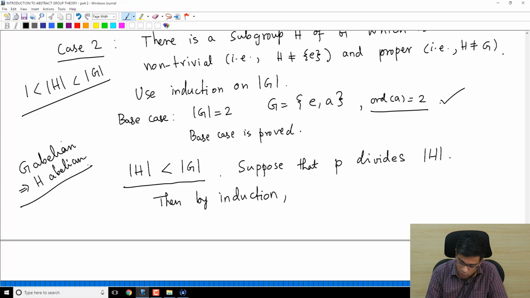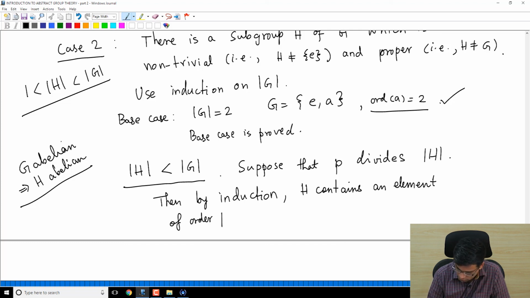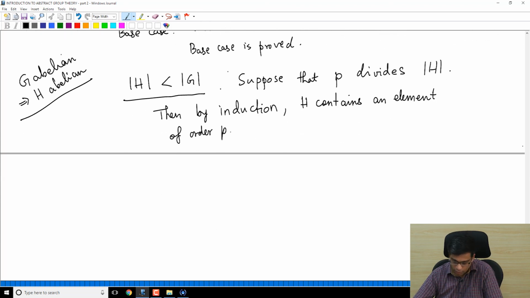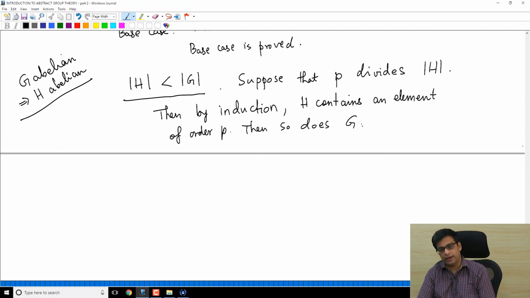So H is abelian, its order is less than order of G, and P divides order of H. So by induction, H contains an element of order P. Right? This is the induction statement. But if H contains an element of order P, then so does G. That is immediate, right?